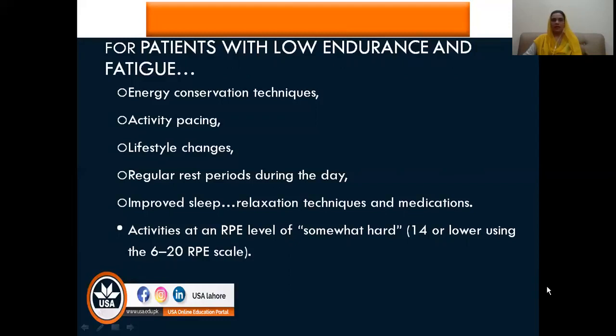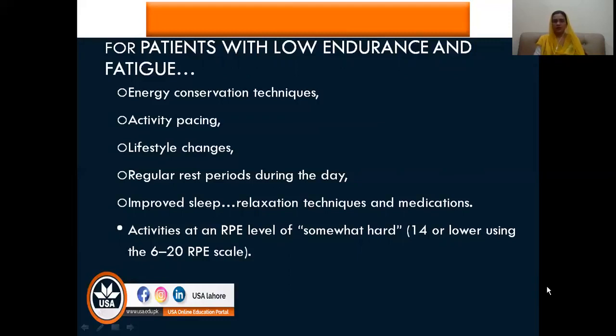Then there are lifestyle changes. Obviously, if the patient is facing fatigue during activity and is using energy conservation techniques, overall lifestyle changes will be there. The patient will have to give rest periods in between their work, and their work schedule will have to be arranged so that the element of fatigue is accounted for, with regular rest periods during the day.